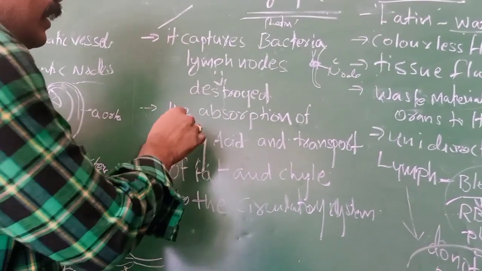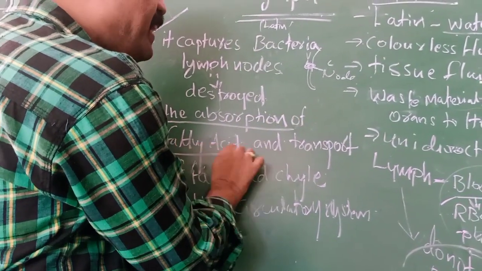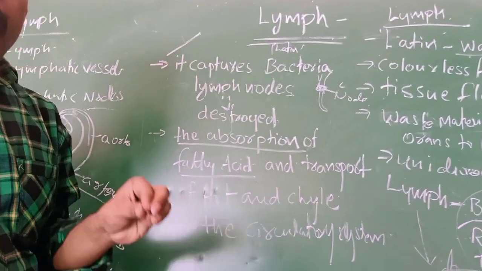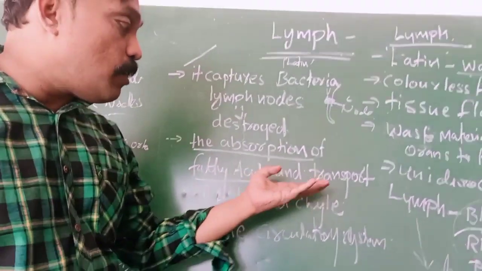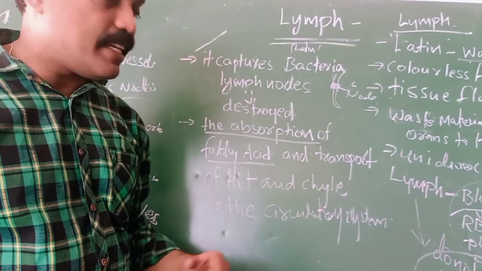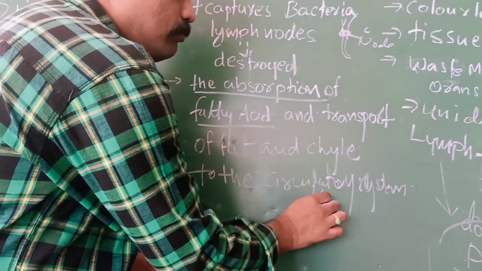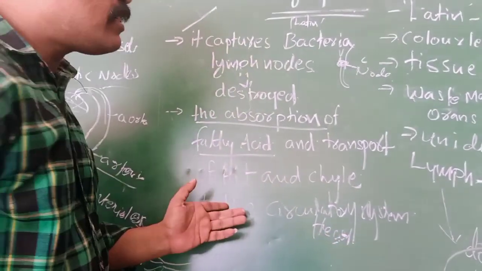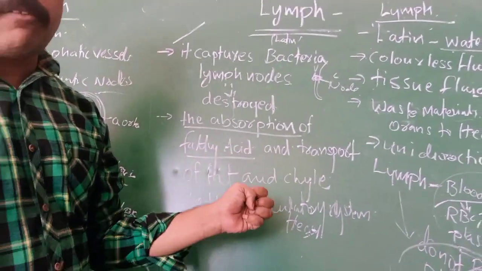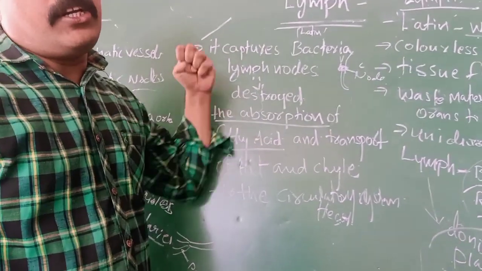And next, the absorption of fatty acids. In blood, fatty acids are there. Lymph absorbs fatty acids and transports fats and chyle, waste materials, to the circulatory system, to the heart. Whatever fats are in blood, the fatty acids are absorbed by lymph only and sent into the heart.